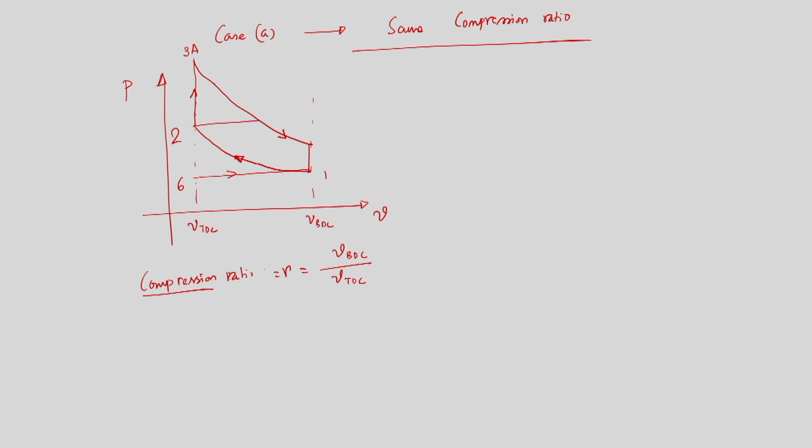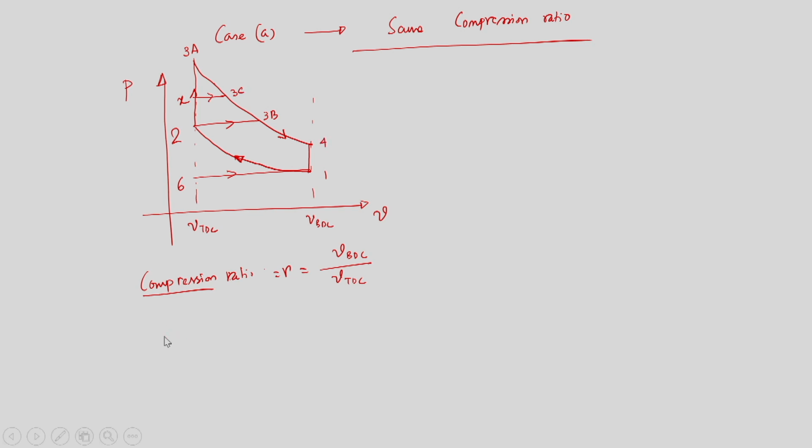If the compression ratio remains the same for the diesel cycle, then maybe this is 3B, the diesel cycle. And if it is a dual cycle, then a part of the combustion is completed at constant volume. So, maybe this point is X and this point is 3C, and this is 4, this is 1.